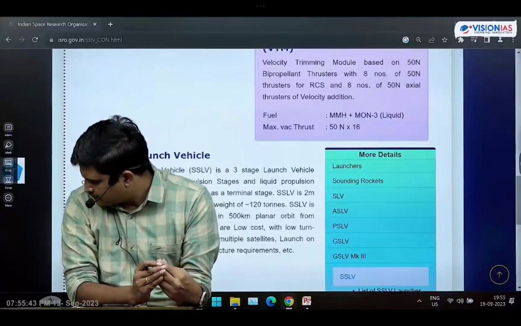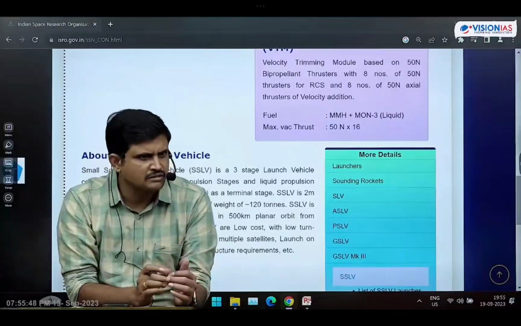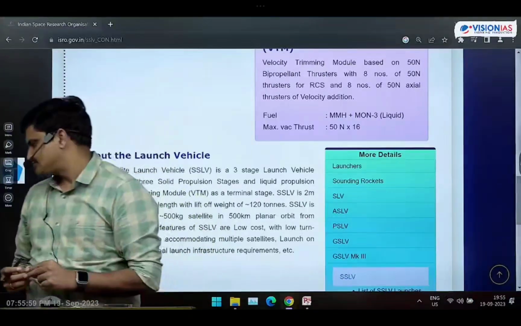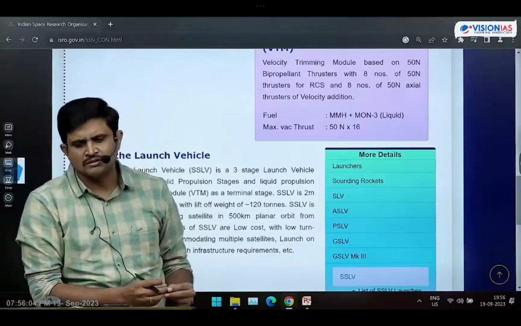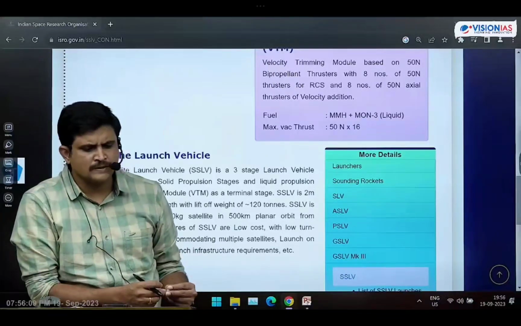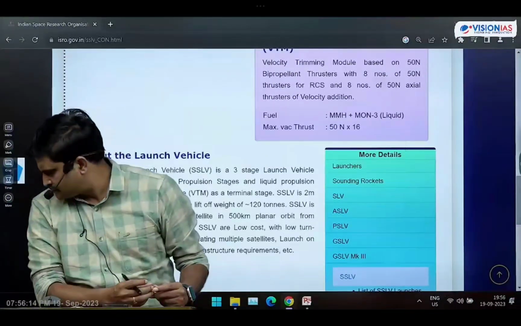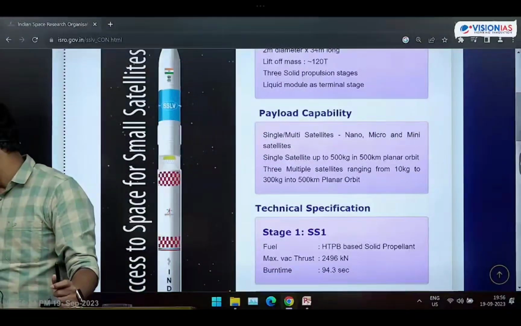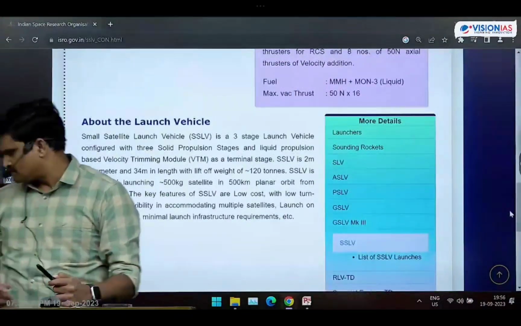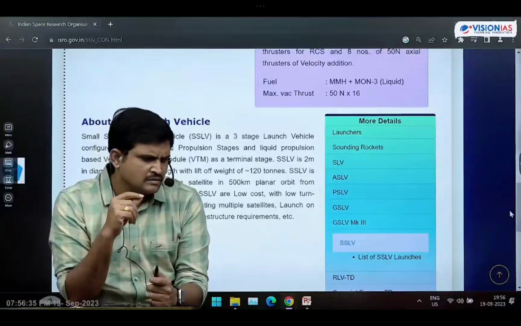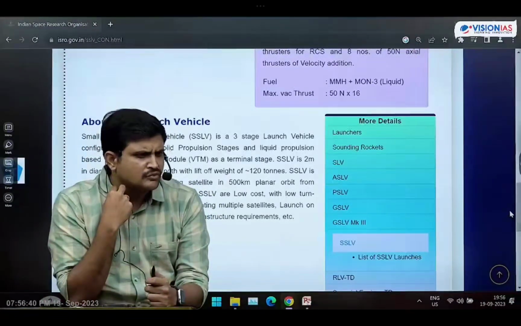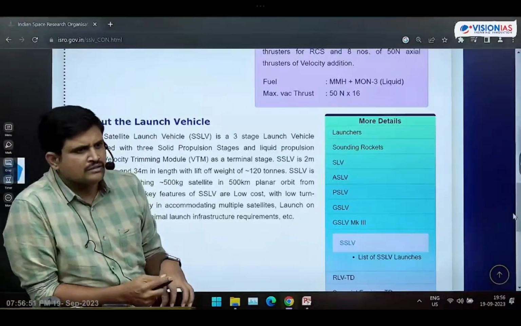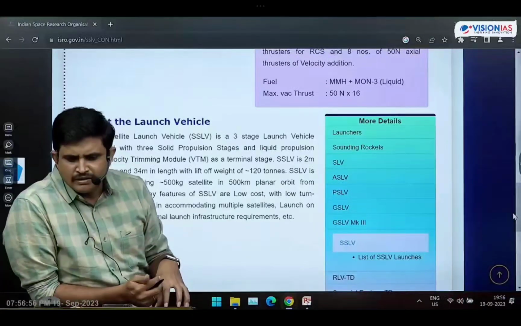Okay, so this is what the key features. Come out of this and write this point. All the satellites with SSLV rocket will be launched into the lower Earth orbits and the sun synchronous orbits. Write in the bracket, 300 to 500 kilometers range of orbits. Got clarity? Okay, so that is what the key features of SSLV rocket systems. This is also one of the operational rocket systems.